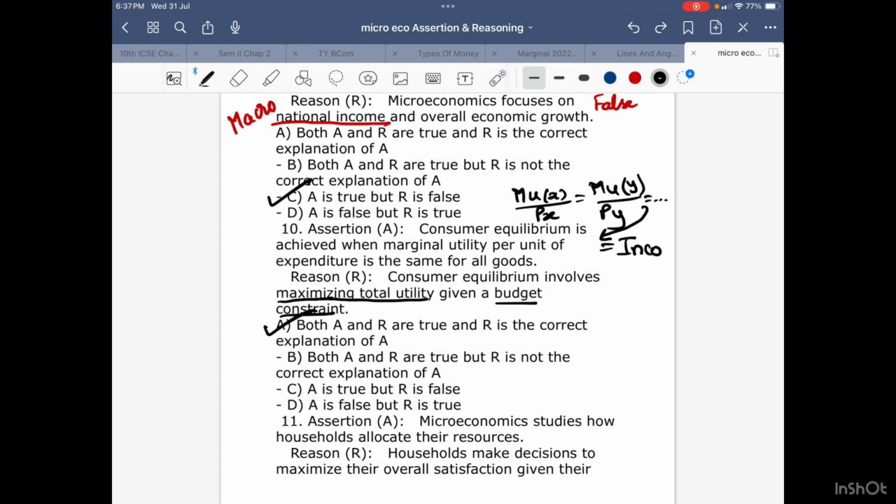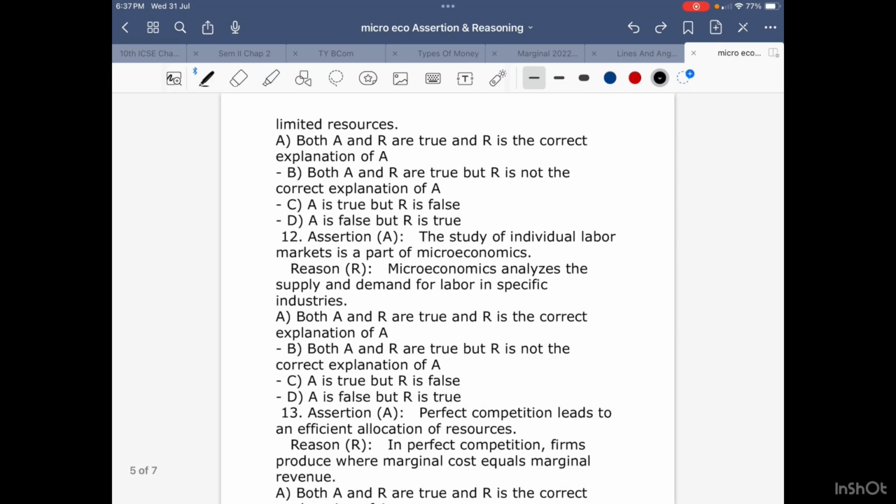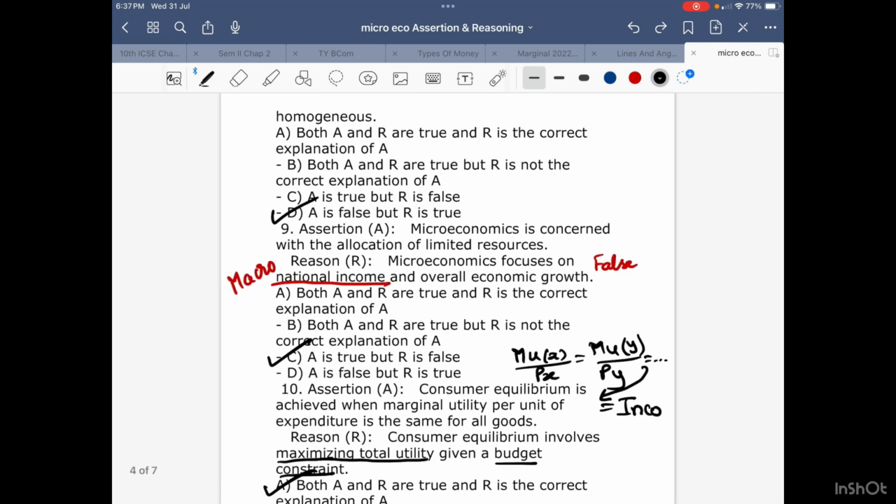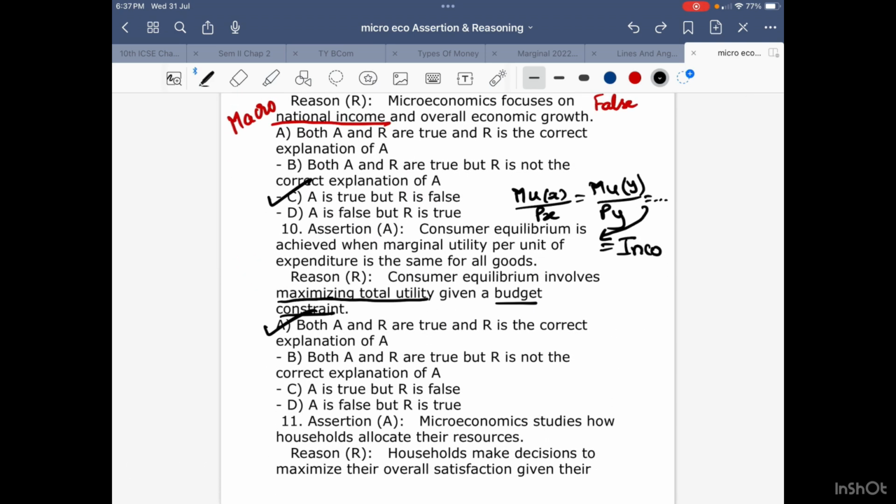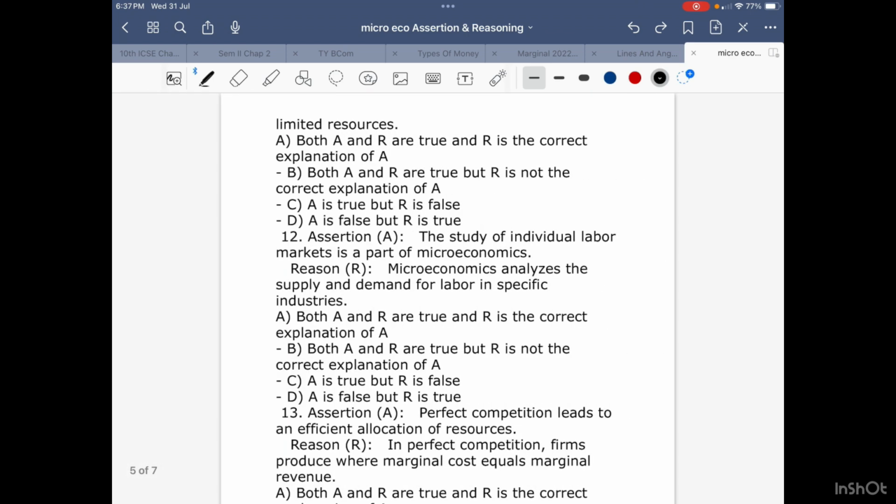Households make decisions to maximize their overall satisfaction given their limited resources, and therefore microeconomics studies how households allocate the resources. Now this makes perfect sense. Therefore, your answer will be option number A. Both A and R are true, and R is the correct explanation of A.